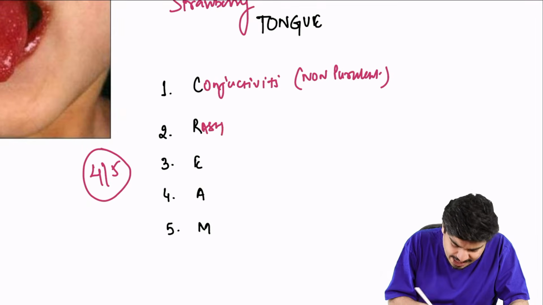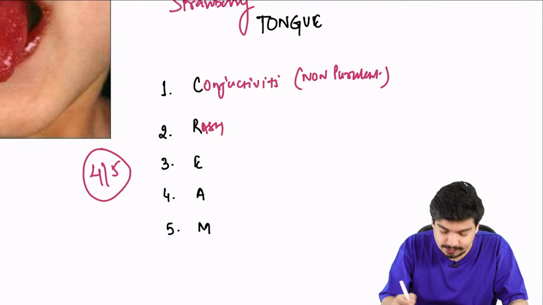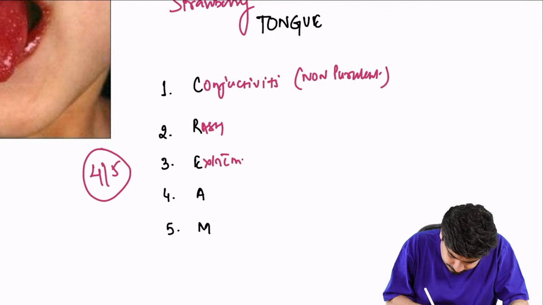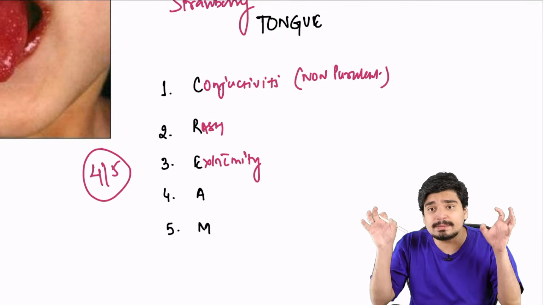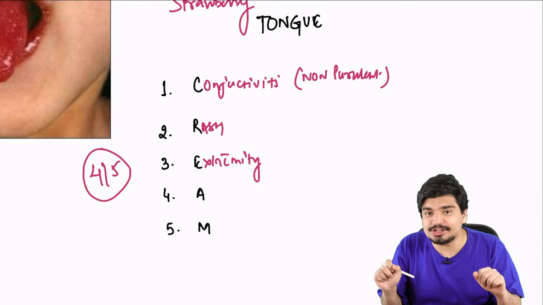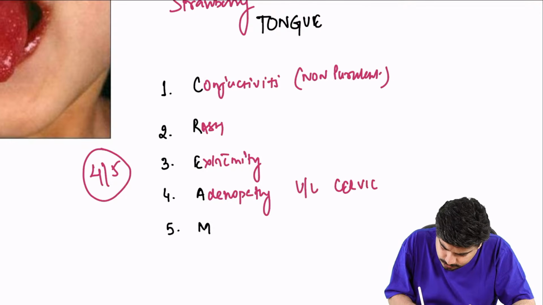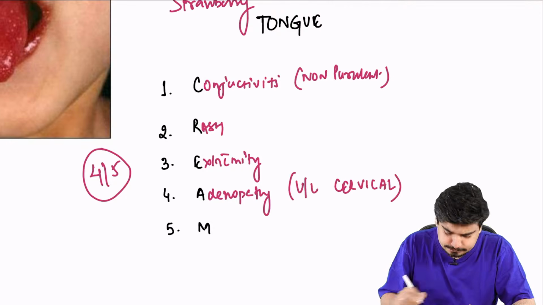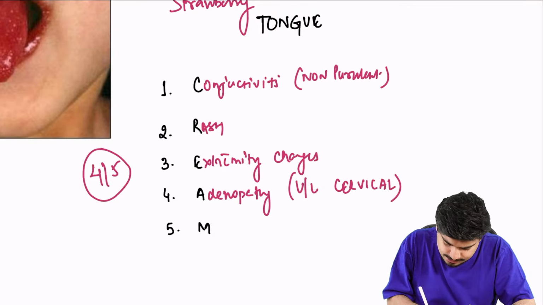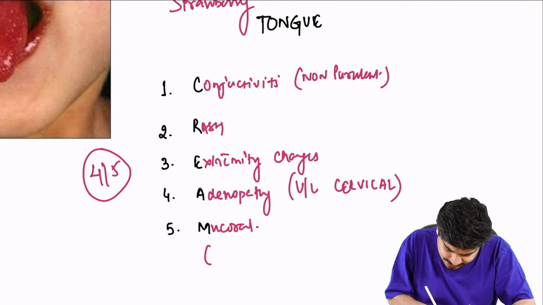R, rash. E, extremity changes. There will be periungual edema. A, adenopathy. Usually there is unilateral cervical adenopathy. And M is mucosal changes like strawberry tongue.